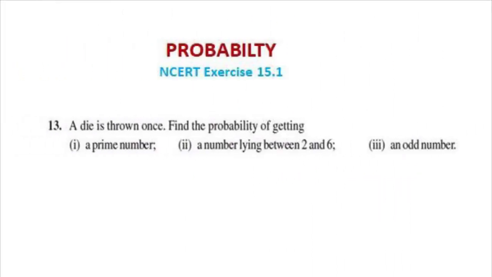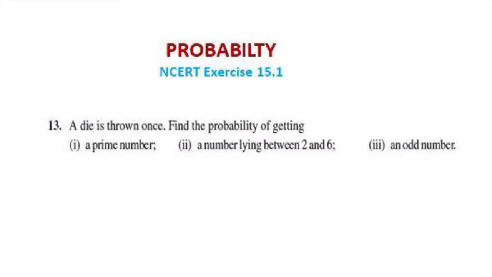We are moving to question number 13. So they say a die is thrown once, find the probability of getting a prime number, a number lying between 2 and 6, and an odd number. Okay, so now for this we have to understand, everybody knows what a die or dice is, right?